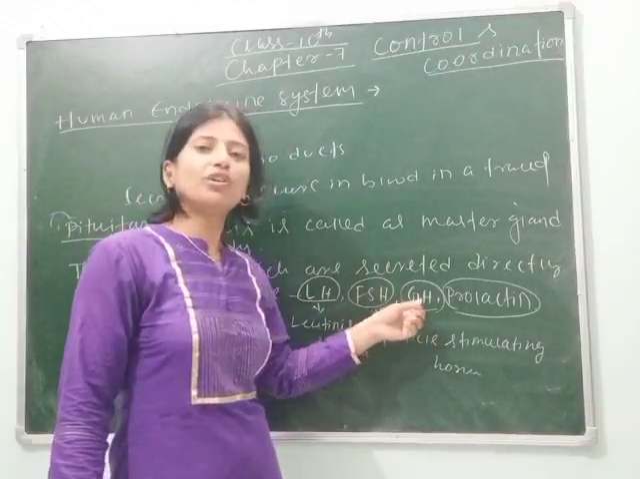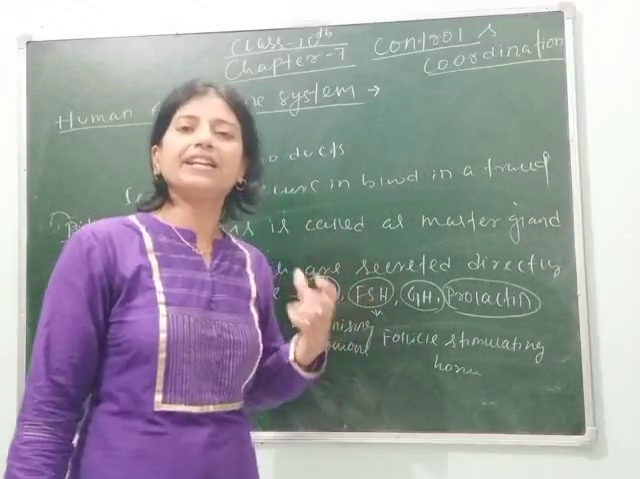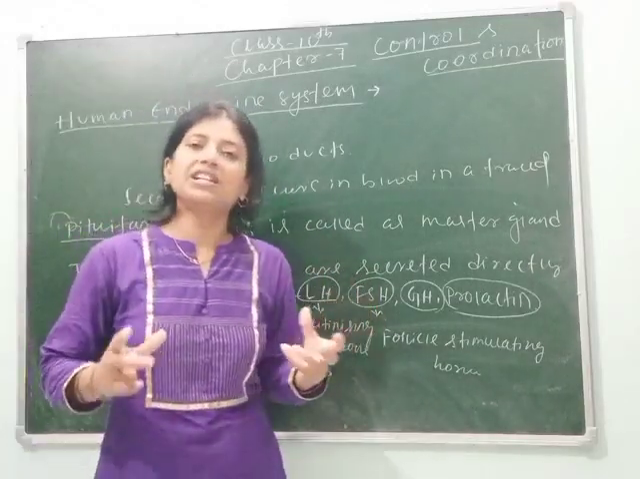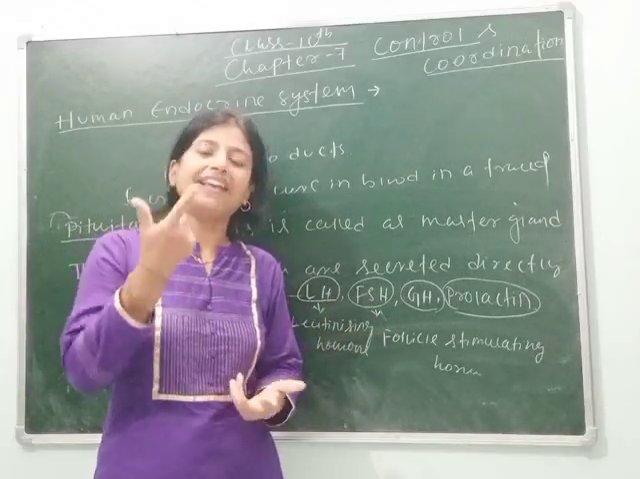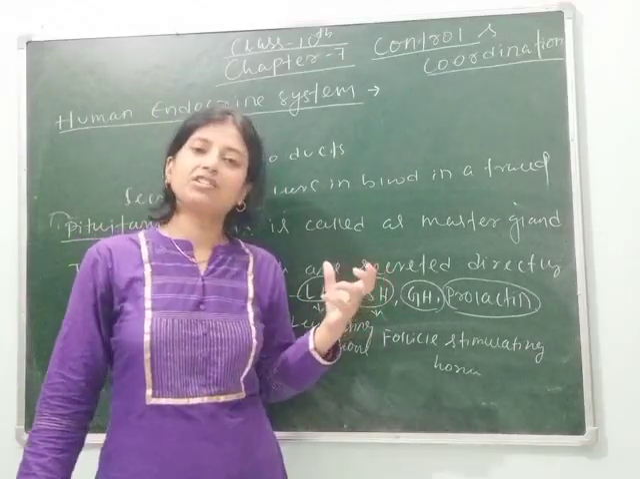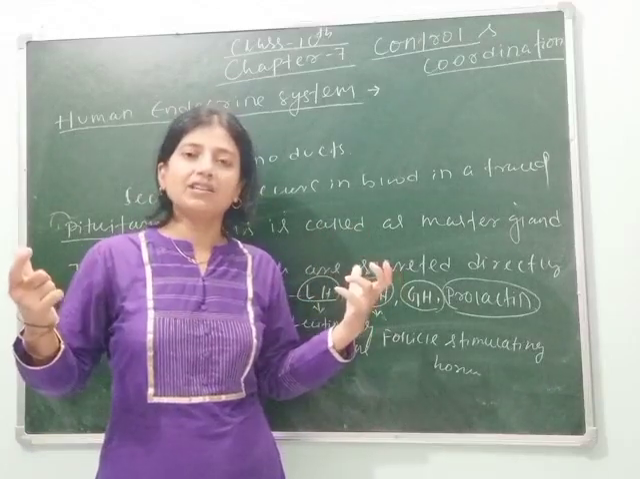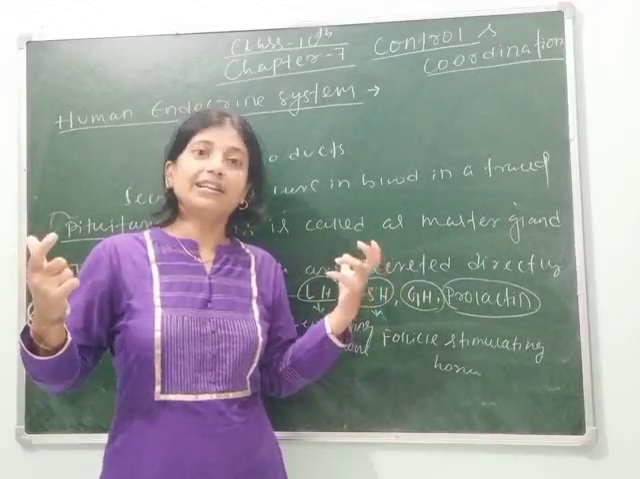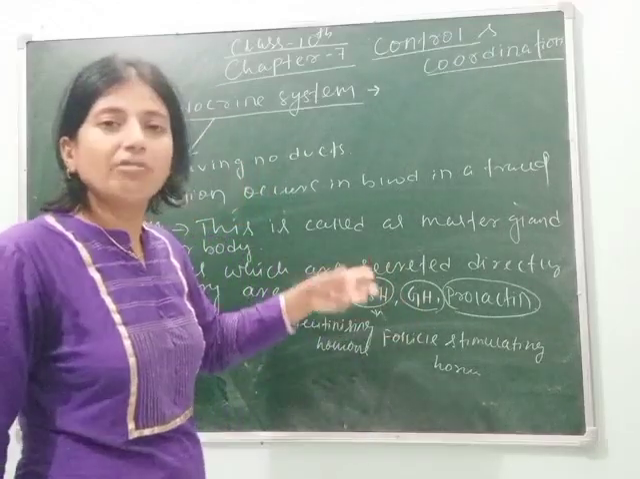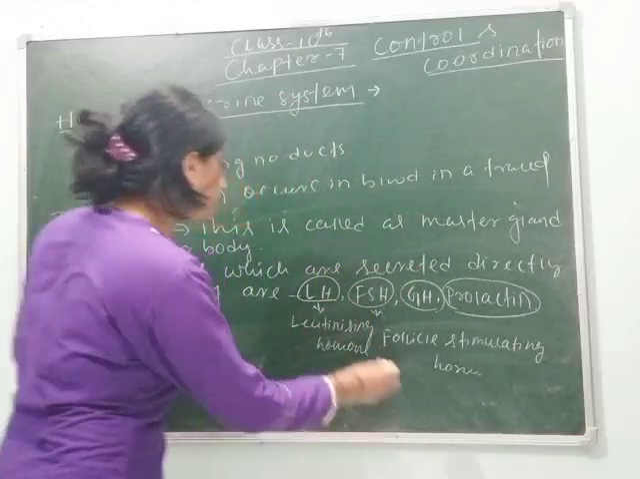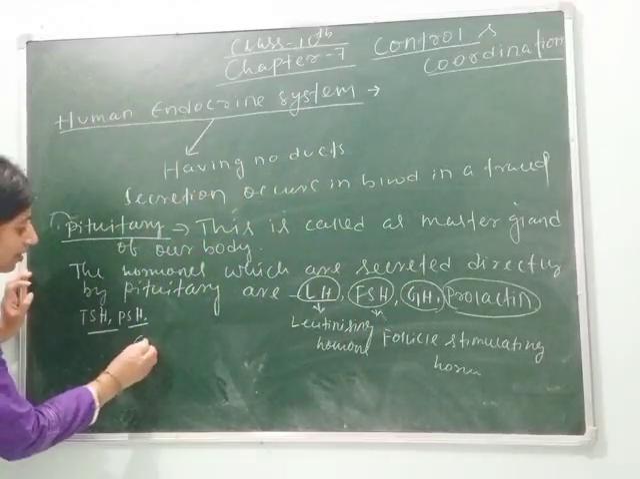GH means growth hormone. If the growth hormone is secreted in large amounts from our pituitary, then the person has a very high height, and the condition is called gigantism, means the head is large and the body is so large, like the great Khali. So this is due to over secretion of growth hormone. Over secretion of growth hormone causes gigantism.